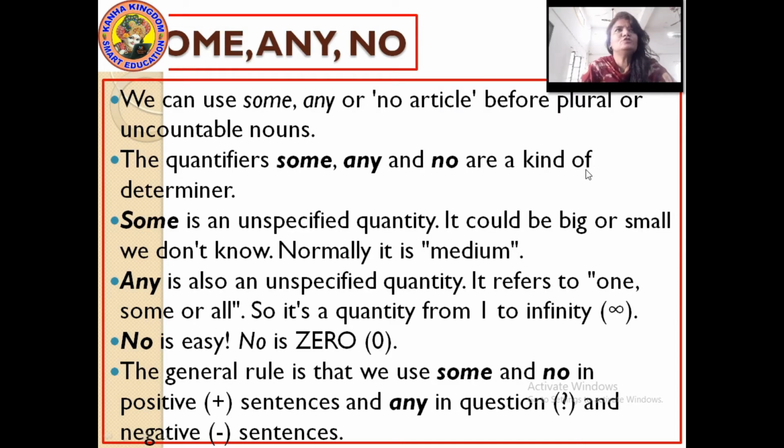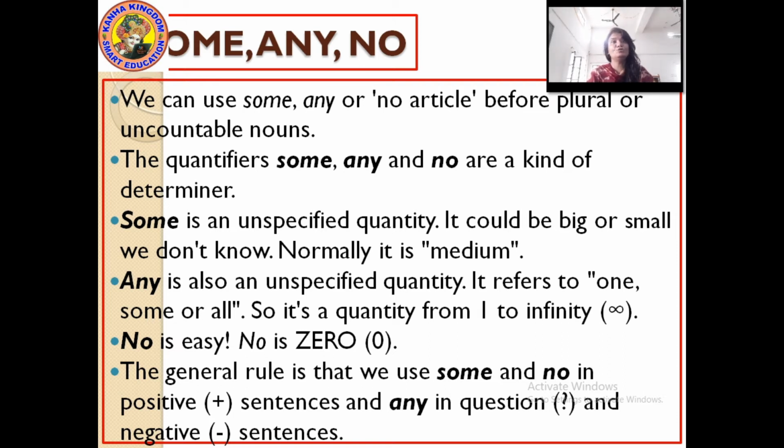Now moving to some, any and no. I have explained countable nouns and uncountable nouns, right? But our today's topic is also related to some, any and no. How are you going to use these 3 words and where? We can use some, any or no before plural or uncountable nouns. They have no relation with singular countable nouns.